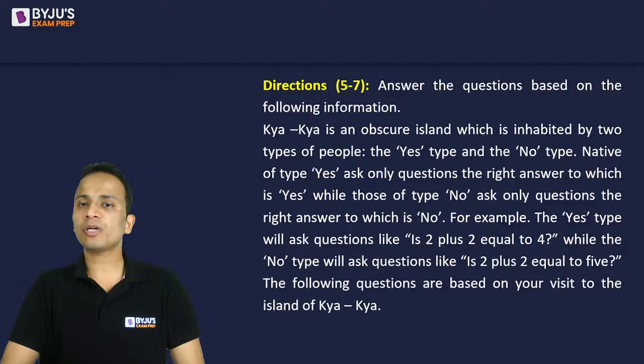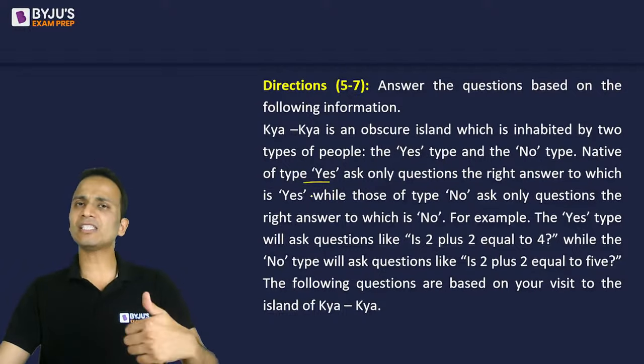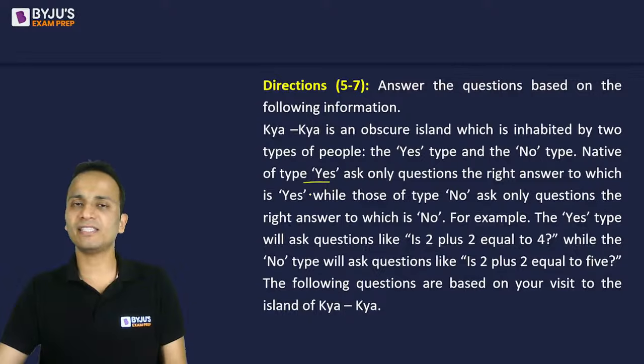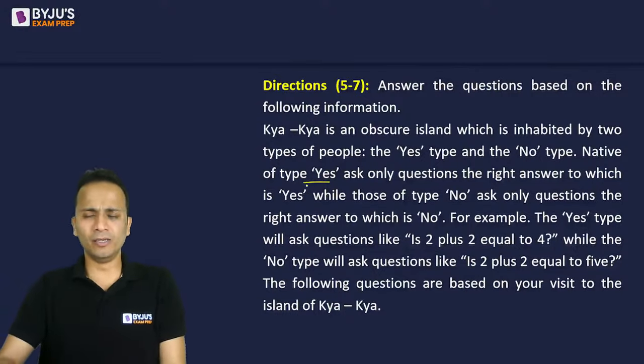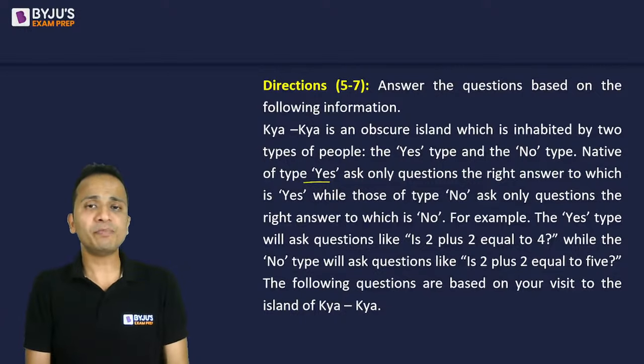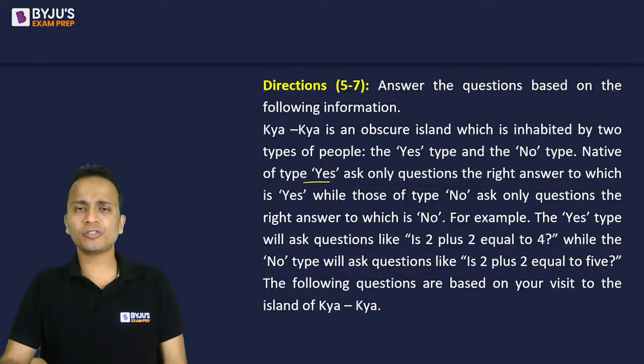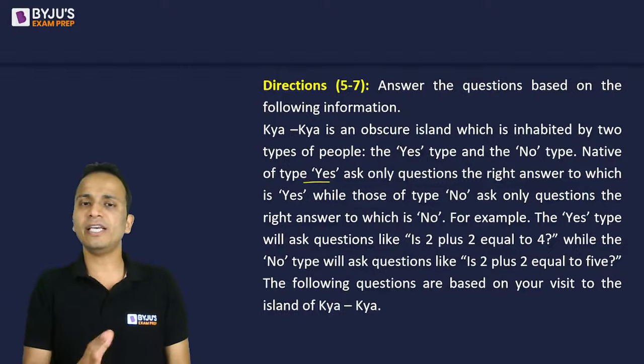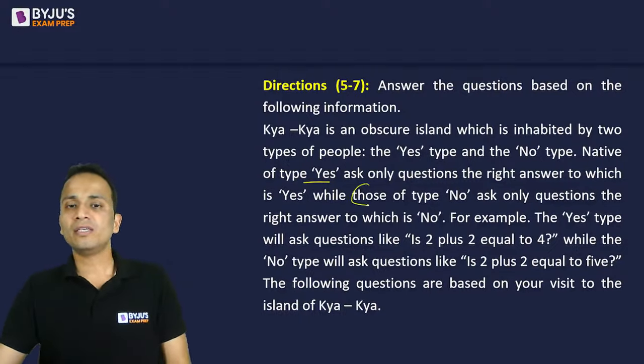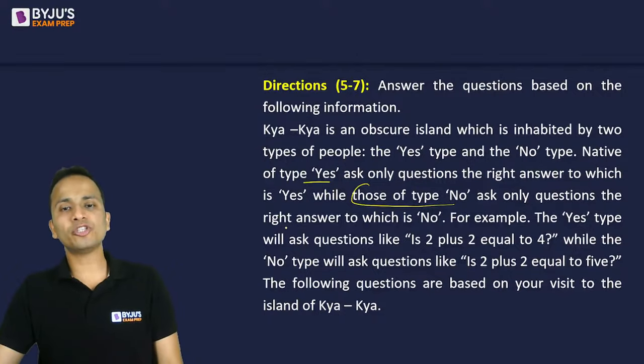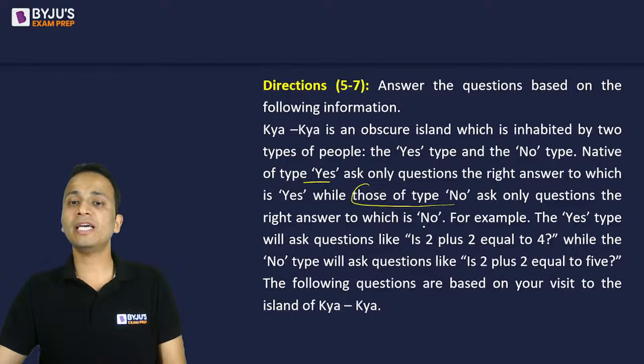So Kya is an obscure island which is inhabited by 2 types of people, the yes type and the no type. Now let us understand what are these 2 types. The natives of type yes ask only questions, the right answer to which is yes. So they will ask only those questions whose correct answer is yes. They know that the answer will be yes. While those of type no ask only the questions the answer to which is no.